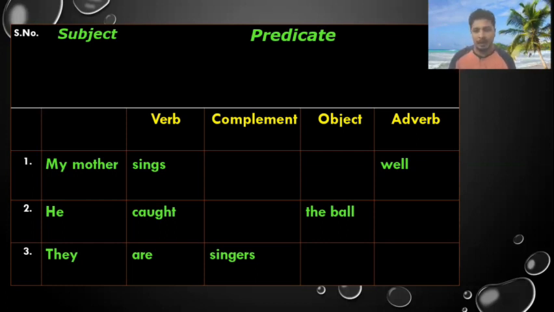Okay, so before I wind up, just a reminder. What is object? How can we find out object? We need to put a question what to the noun. What did you do? Like write. Write is a direct object. Then we put for whom it is given, or for who. Then the indirect object will be coming. So this is today's class. We have discussed what is direct object, what is indirect object, and what is complement.